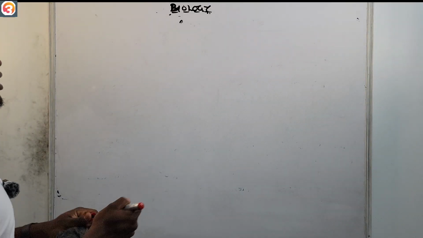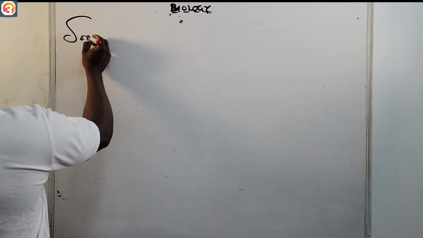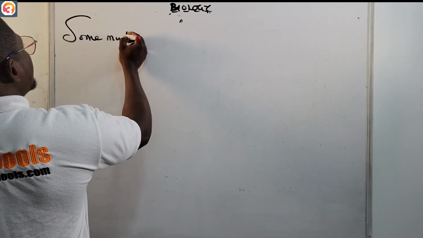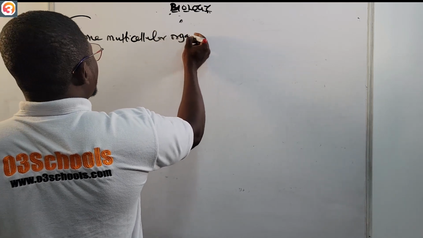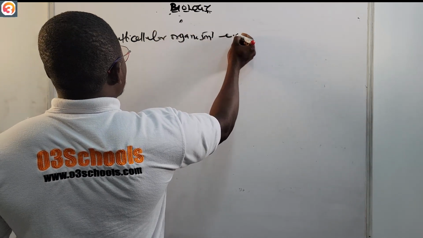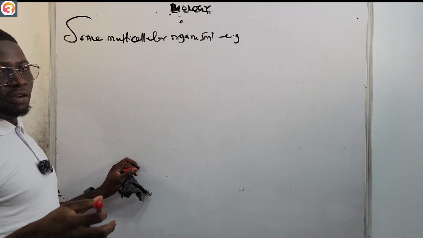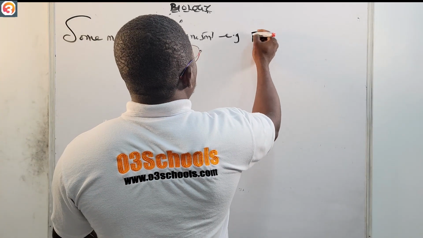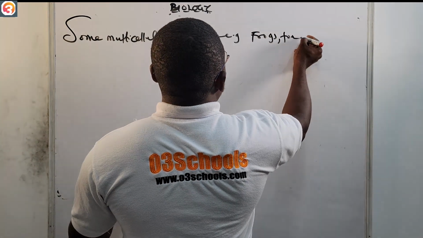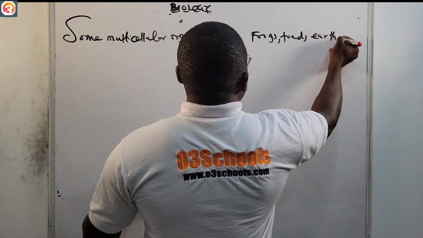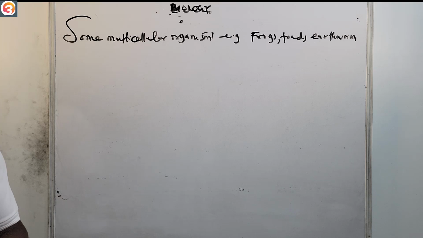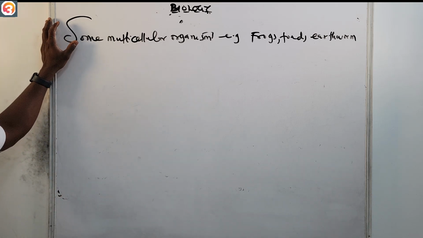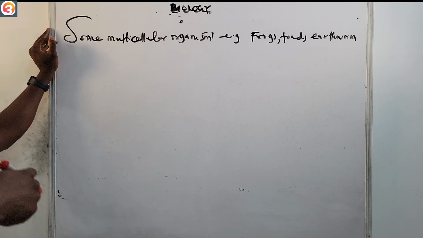Some multicellular organisms, like a toad, like a frog, like your earthworm. Remember, just now we talked about the skin being used as a respiratory surface. So some multicellular organisms like the frogs, the toad, and the earthworm use their body surface as a respiratory surface.